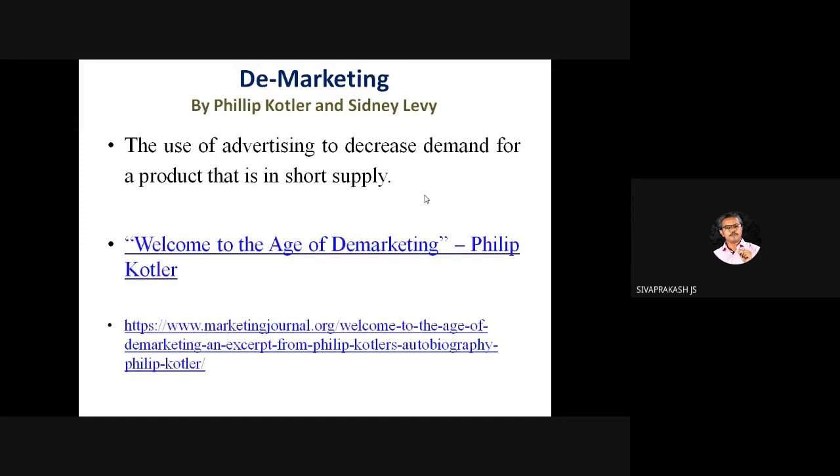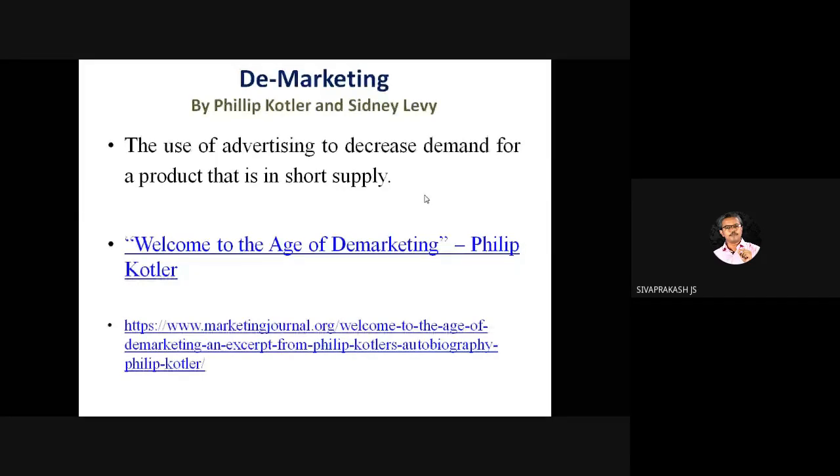The use of advertising to decrease the demand for a product. Can you say an example? Smoking is injurious to health, to decrease the demand.